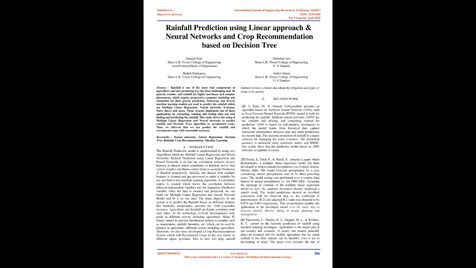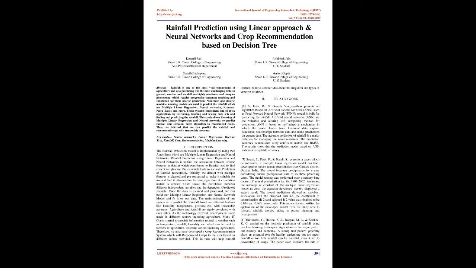In general, weather and rainfall are highly nonlinear and complex phenomena, which require progressive computer modeling and simulation for their precise prediction. Numerous and diverse machine learning models are used to predict the rainfall, which are multiple linear regression, neural networks, k-means, naive Bayes, and more. These systems implement one of these applications by extracting, training and testing data sets and finding and predicting the rainfall.